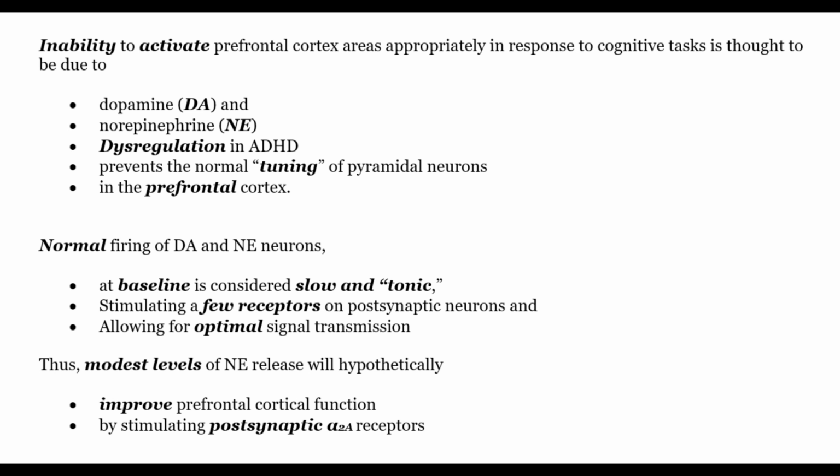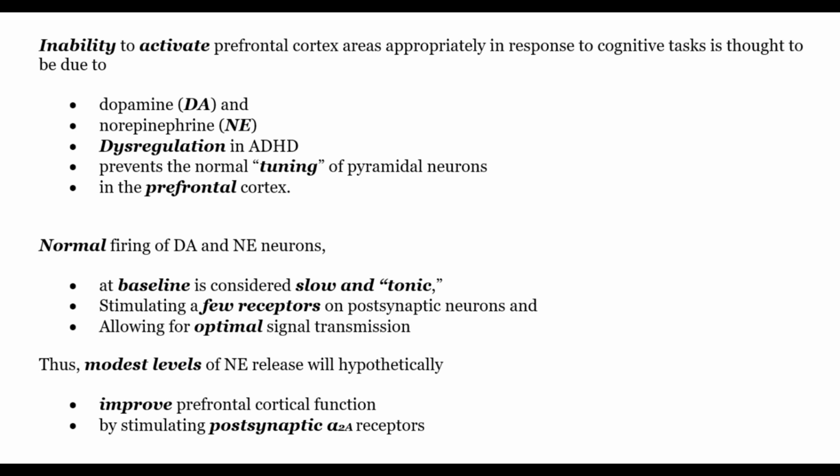ADHD as a disorder of inefficient tuning of the prefrontal cortex by dopamine and norepinephrine. The inability to activate prefrontal cortex is thought to be due to dopamine and norepinephrine dysregulation in ADHD, preventing the normal tuning of pyramidal neurons in the prefrontal cortex. The normal firing of these neurons at baseline is considered slow and tonic, stimulating a few receptors on postsynaptic neurons and allowing for optimal signal transmission.